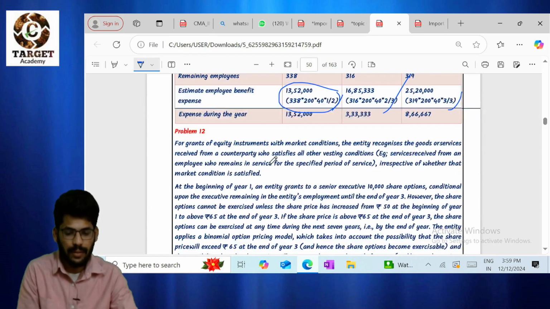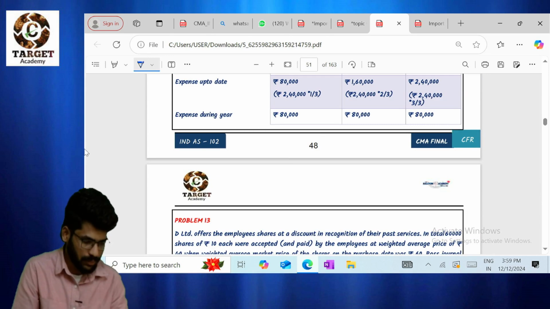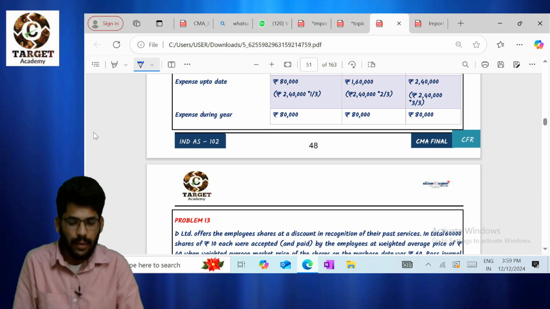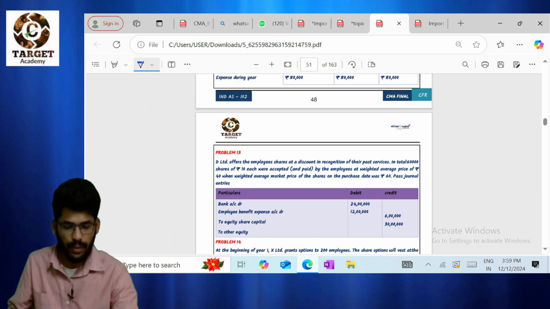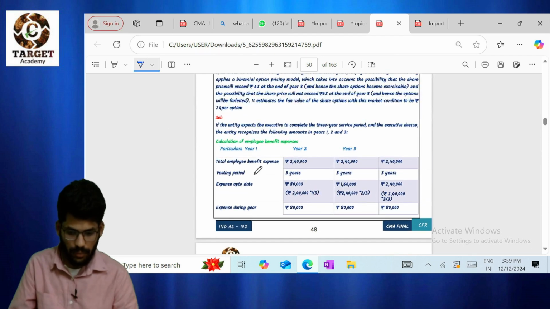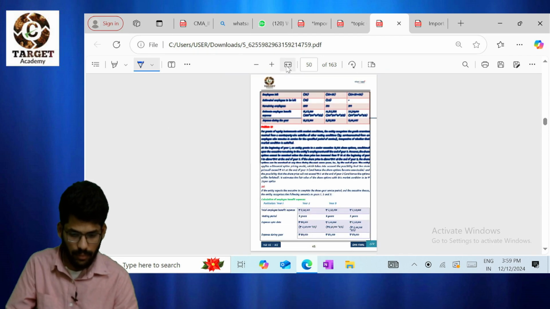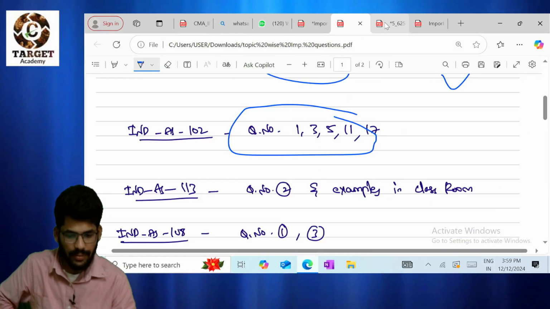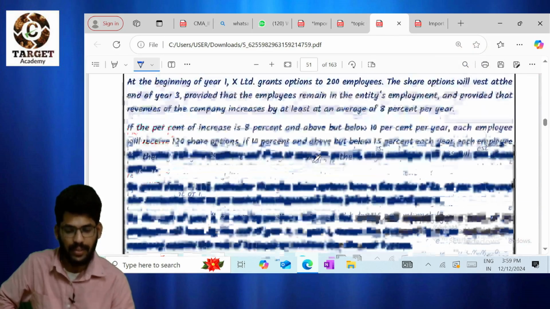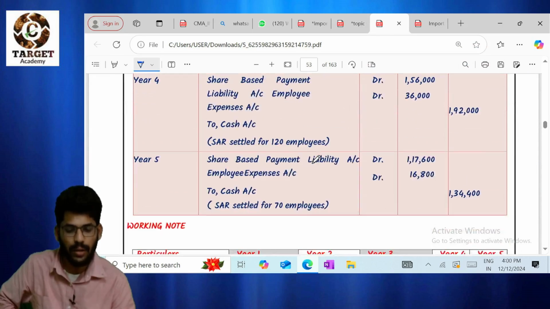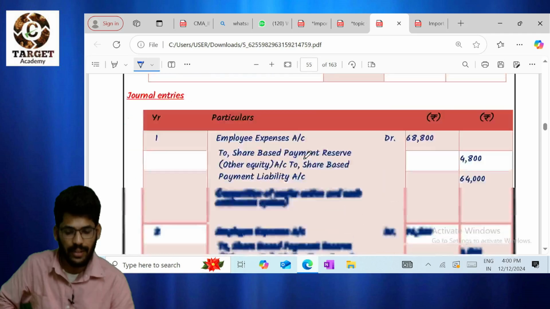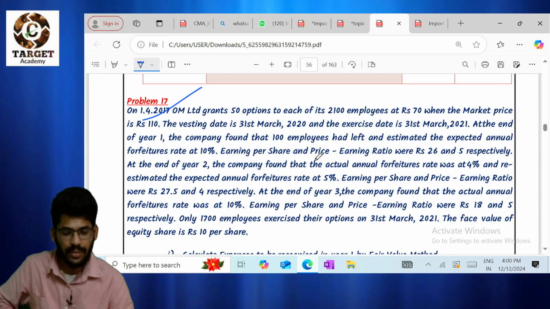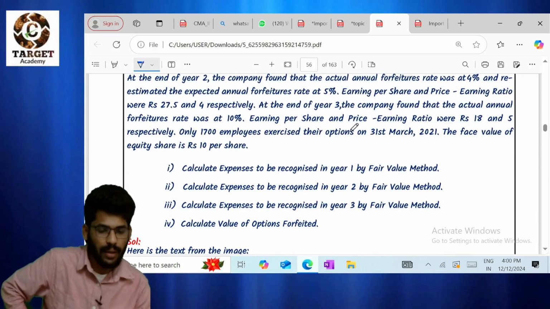Okay. Next, coming to question numbers 1, 3, 5, 11, 17. Yeah, question 17. Every time they will ask this question. Please don't go to the exam before practicing these questions. Question number 17 as well as 18, both are similar questions only. Okay. So number 17, this is already discussed in our YouTube channel also.